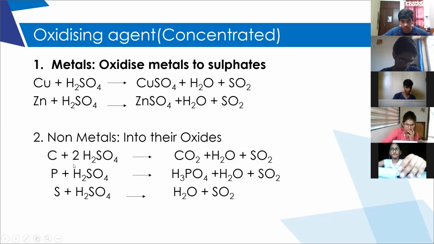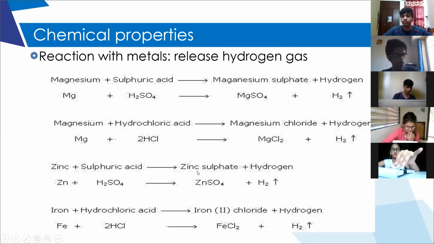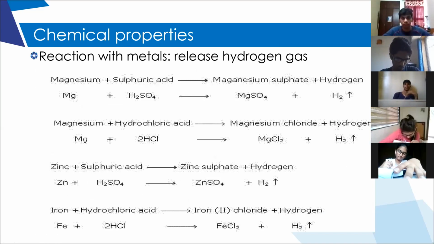So carbon plus sulfuric acid will give carbon dioxide. Carbon plus sulfuric acid will give carbon dioxide. Can you write with sulfur? Sulfur plus sulfuric acid.